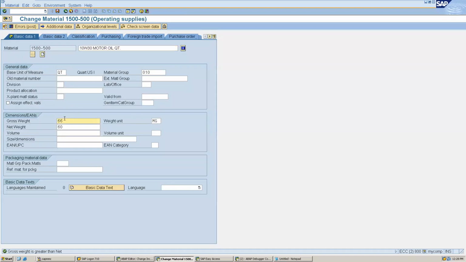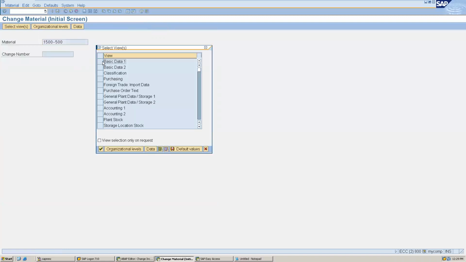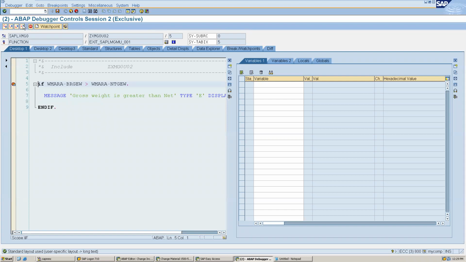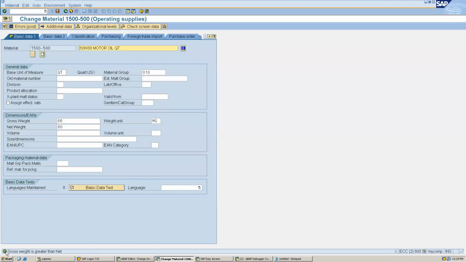And if we make it 6, we have to open it again. Okay. And here let's make it 66 and click on save. It has come here. No, so they have written it like this only. I mean, this is because of the standard. But we got the message, right? So it is not saving it. It means it is an error message. If it is success, it will save it. So that we can ignore.